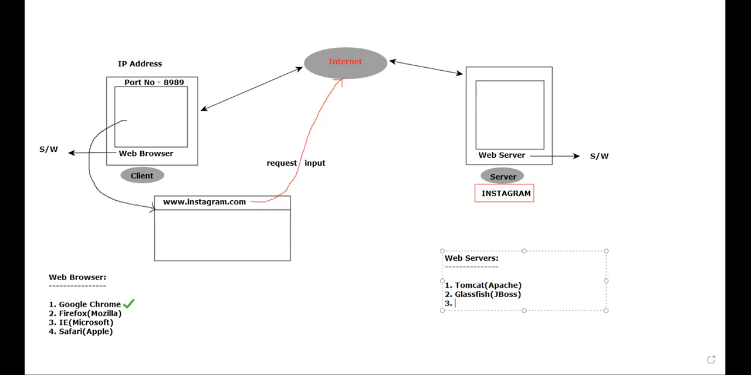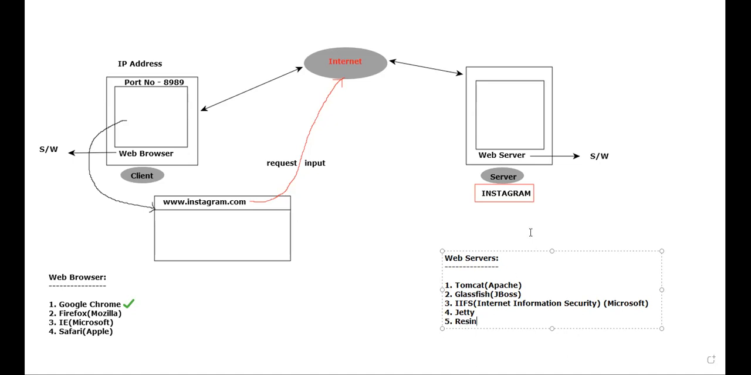Similarly, IIS. Sir, what is this IIS? Internet Information Services. IIS is a product of Microsoft. Next, the last ones I can tell: there is a web server called Jetty, or Resin. Like this, plenty of web servers are available on the market.